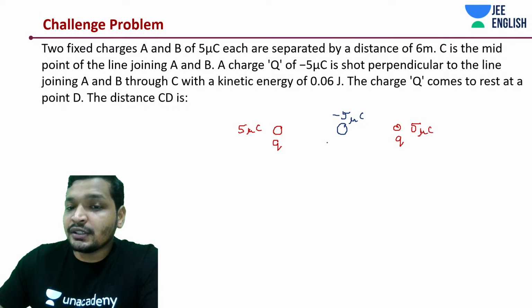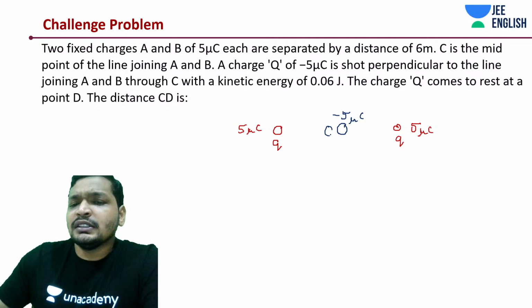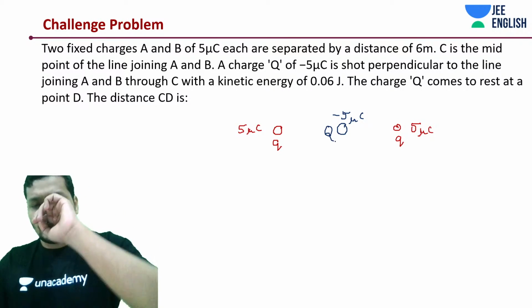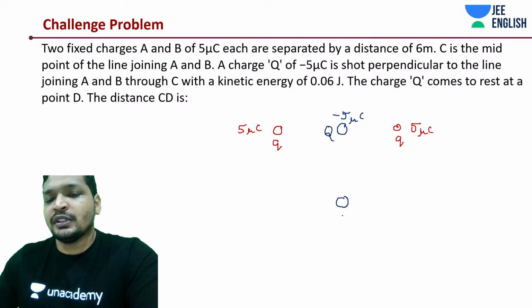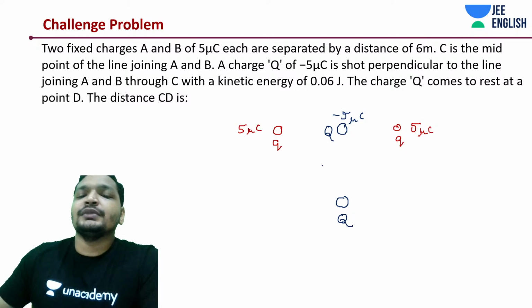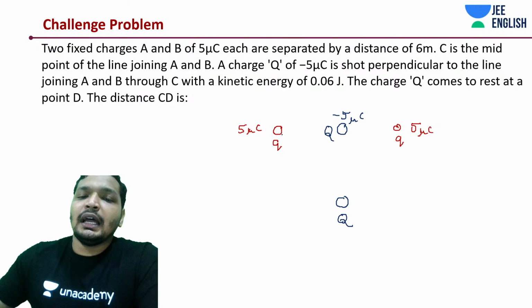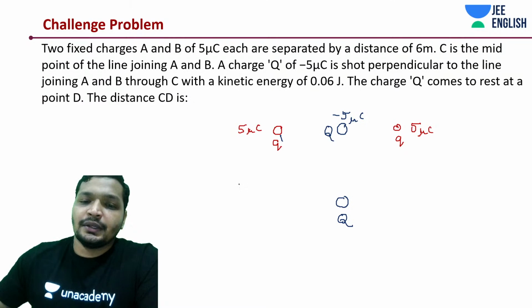Yesterday we wrote it as minus Q, but today we'll just keep it as Q. We already understood by today that it should be a negative one, then only it's possible. So not at all a problem. Just keep this Q over here, and now observe this.